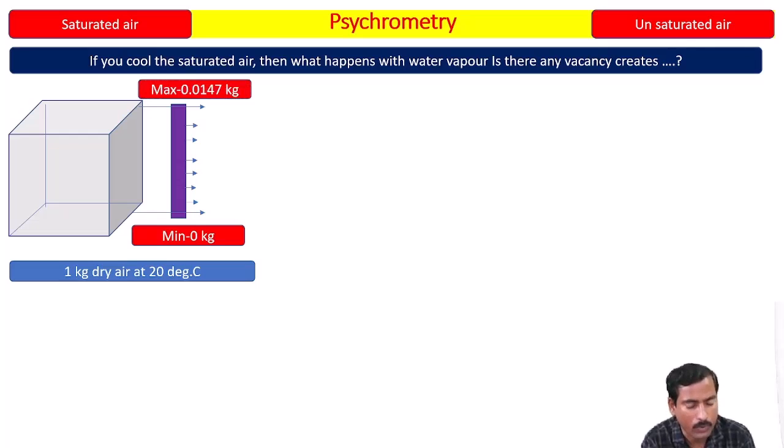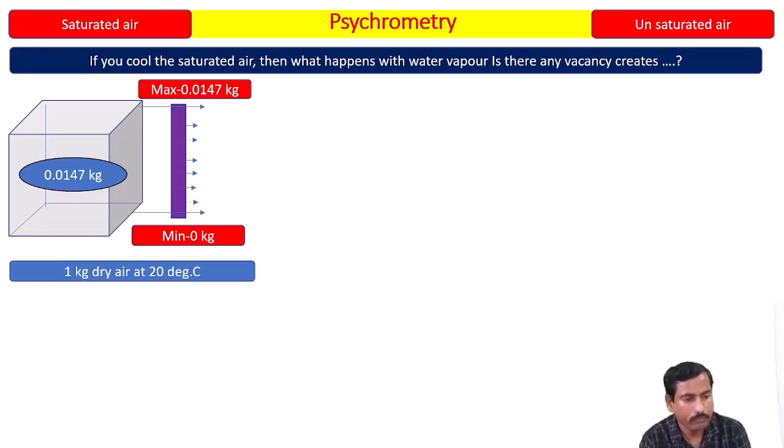That is its maximum capacity. Actually, how much water vapor is the air carrying? It is carrying 0.0147 kg. It means it is equivalent to its maximum capacity at that particular temperature. So this air is called saturated air.